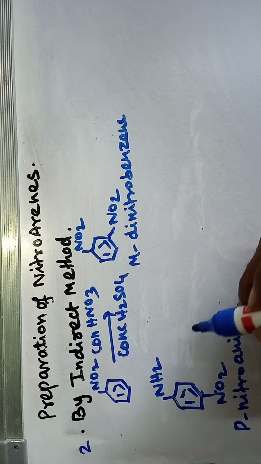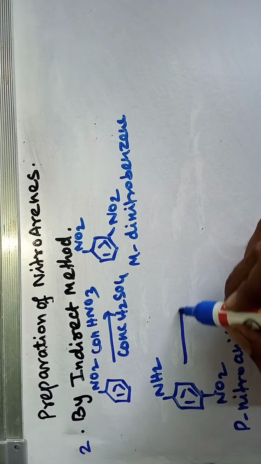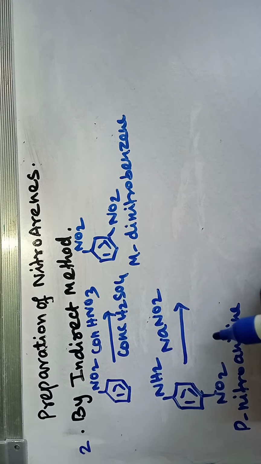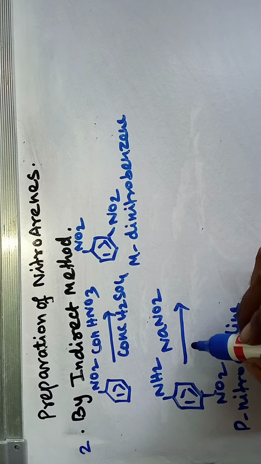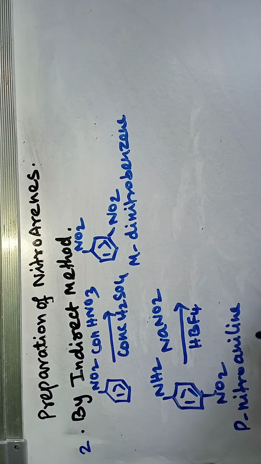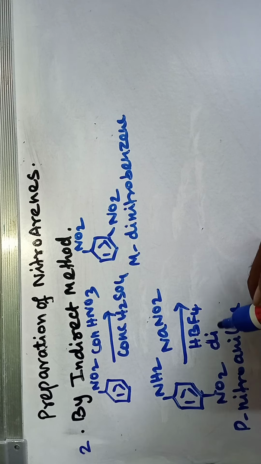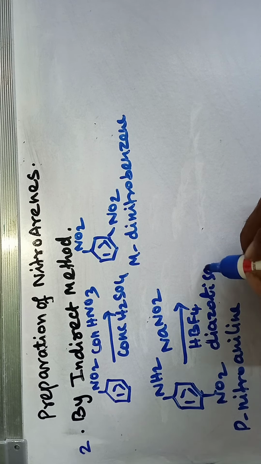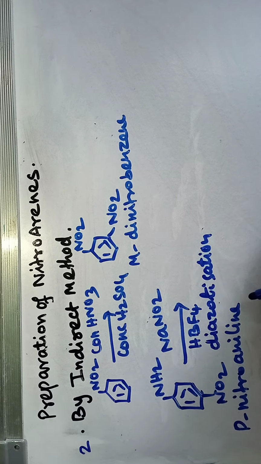The para-nitroaniline is treated with sodium nitrite, NaNO2, in the presence of tetrafluoroboric acid. It undergoes diazotization. What is diazotization? The conversion of an amine group into a diazo compound is called diazotization.